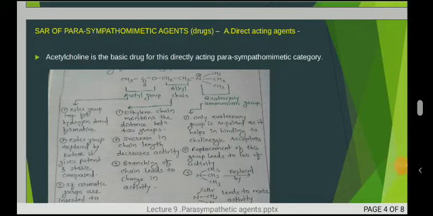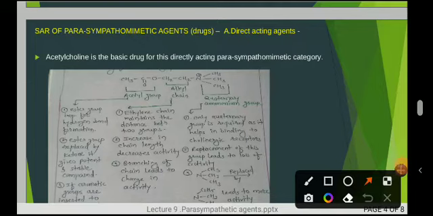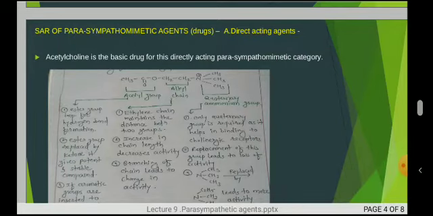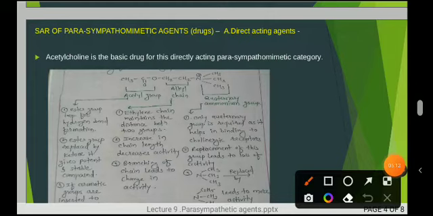So let us see the structure activity relationship, that is the SAR of parasympathomimetic agents, which are also called cholinergic agents. As I told, the first class is direct acting drugs. From the direct acting drugs, we will study one of the important drugs, that is acetylcholine. So considering acetylcholine as a basic drug, we will study the SAR of direct acting agents.